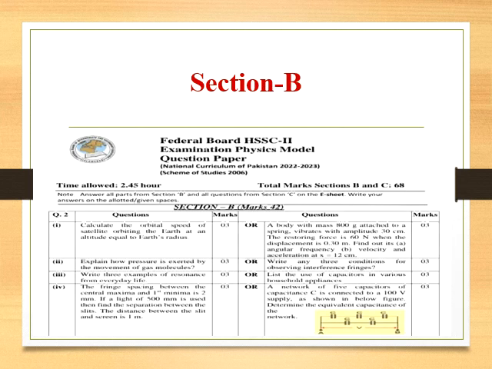This is section B of your model paper where you have short questions. Your whole paper is basically divided into three types of questions: knowledge-based questions, understanding-based questions, and application-based questions. Understanding-based questions are around 50% of your whole paper. Knowledge-based is 30% of your whole paper, and application-based is 20% of your whole paper.